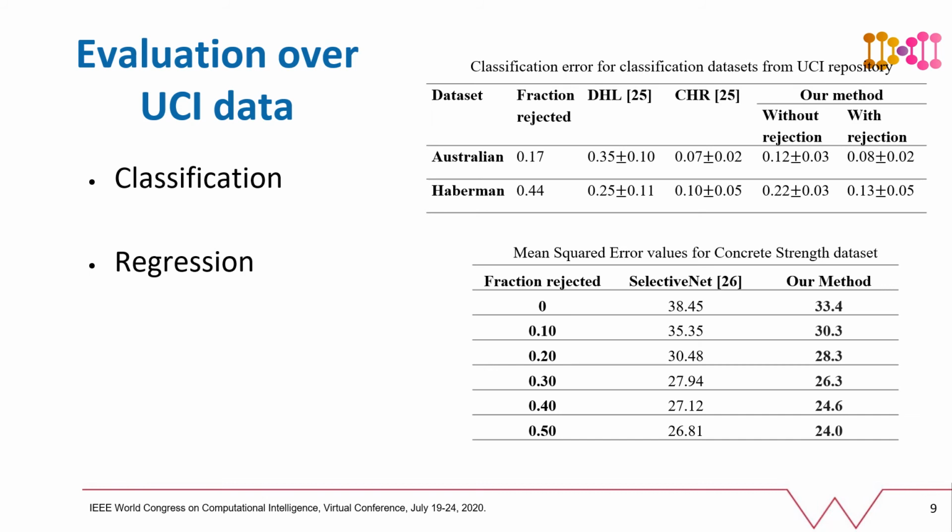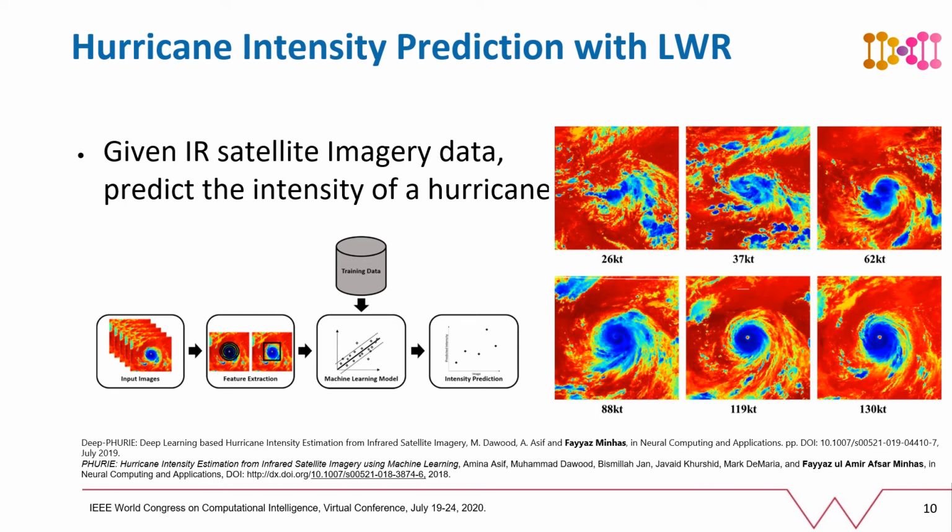We have also applied the proposed approach to our machine learning-based hurricane intensity predictor called Fury, which has been developed in collaboration with the National Hurricane Center in the US. Fury is a regression model that uses satellite infrared imagery of hurricanes to predict their intensity based on a set of statistical features. However, satellite imagery can contain noise and other aberrations which need to be rejected.